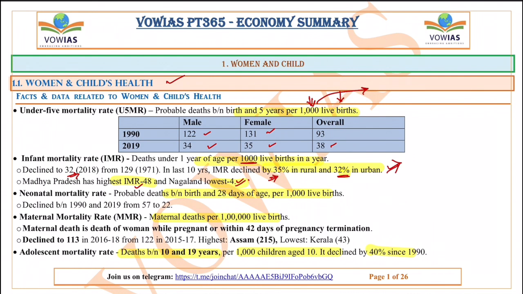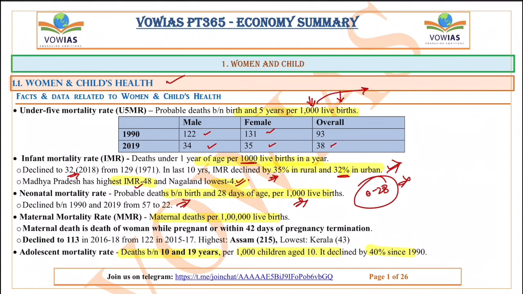Next one, neonatal mortality rate. We have seen infant means 0 to 1 year. So neonatal means 0 to 28 days. The number of children who are dying from 0 days to 28 days per every 1000 live births. That means for every 1000 births, how many children are dying within the first 1 month, from 0 to 28 days. This is called the neonatal mortality rate, and this declined between 1990 to 2019 from 57 to 22.